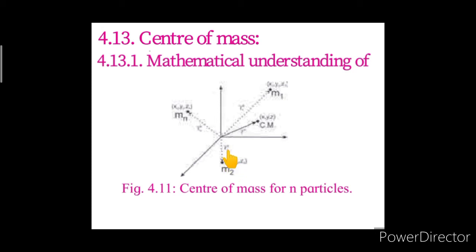So vector r2 represents the position vector of the mass m2. That means with respect to the origin, the position of m2 is represented by the vector r2. And hence all the masses are situated in this coordinate system, and the position vectors describe the position of those masses. Here mn is the mass of the nth particle, and rn represents the position vector of this mass mn at the xn, yn and zn coordinates.